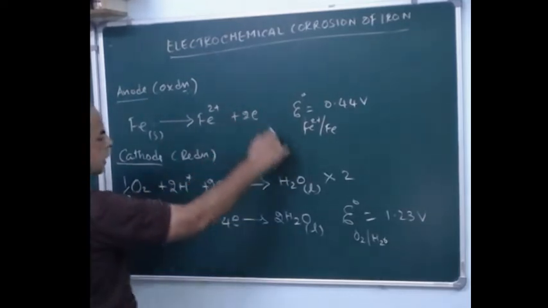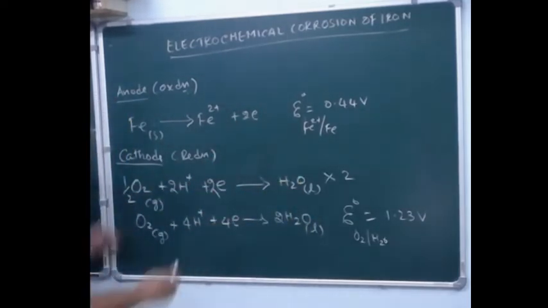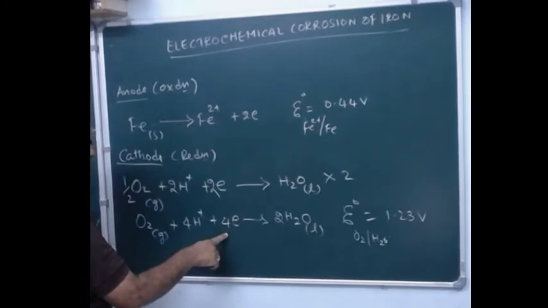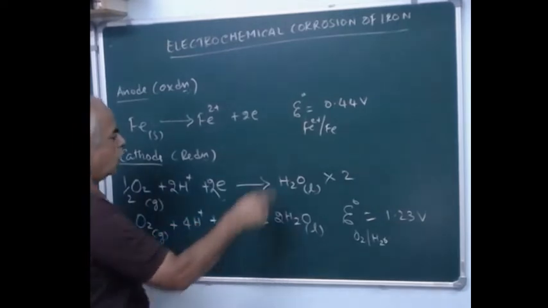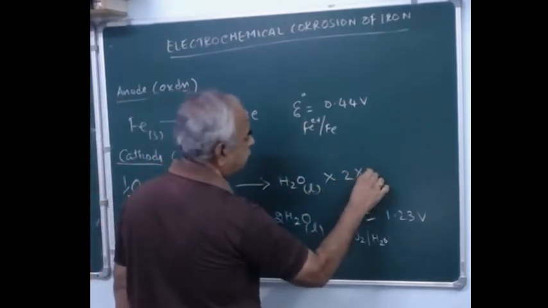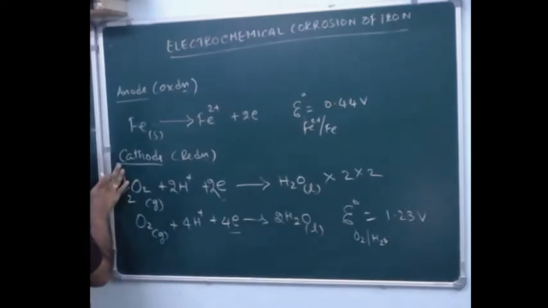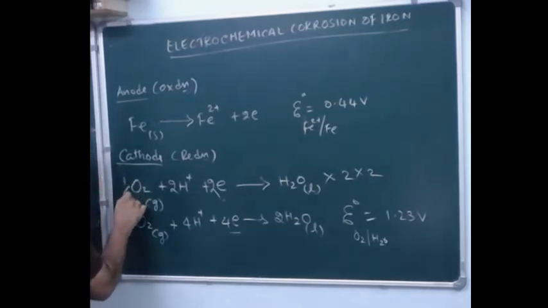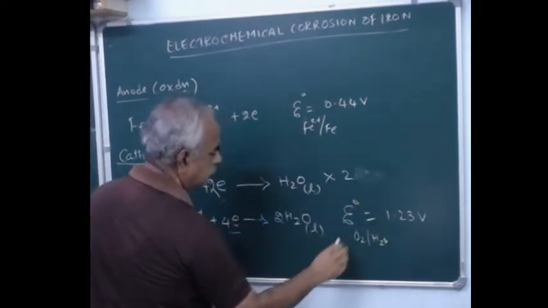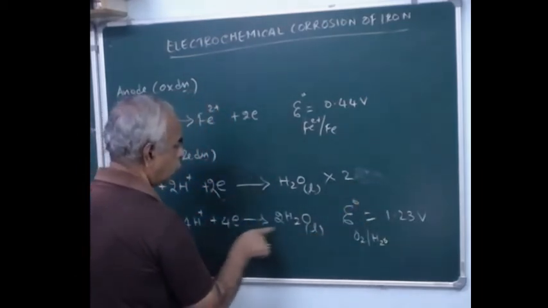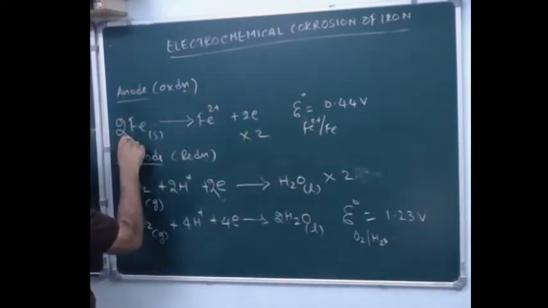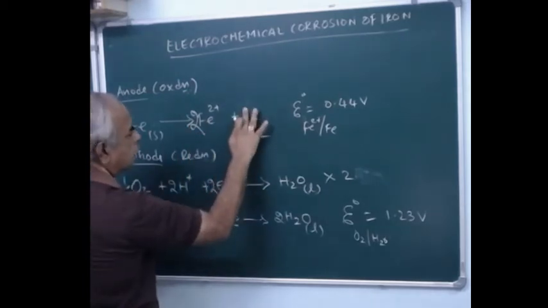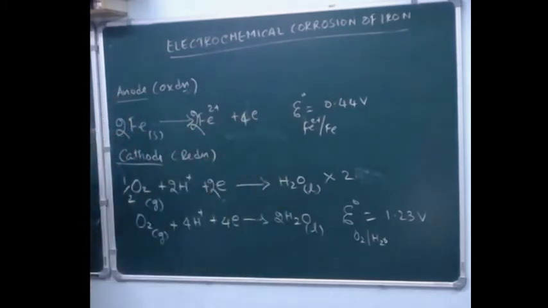Now we have to combine these two equations. To do so, you have to strike out the electrons completely. You have got 4 electrons here, whereas you have got only 2 electrons here. So you have to multiply this equation by 2. So it becomes 2Fe, and this becomes 4. Now it's balanced.